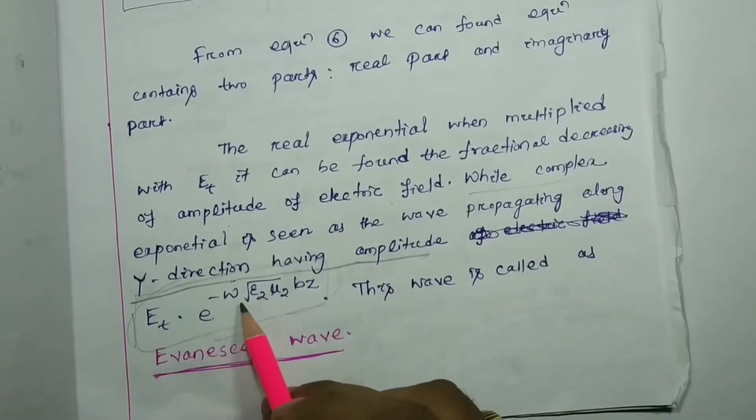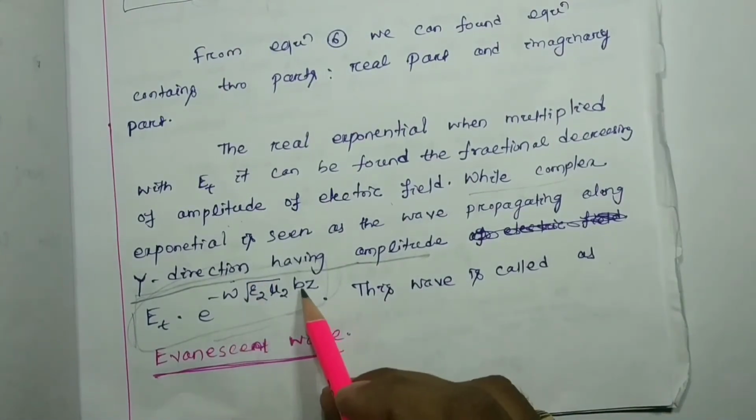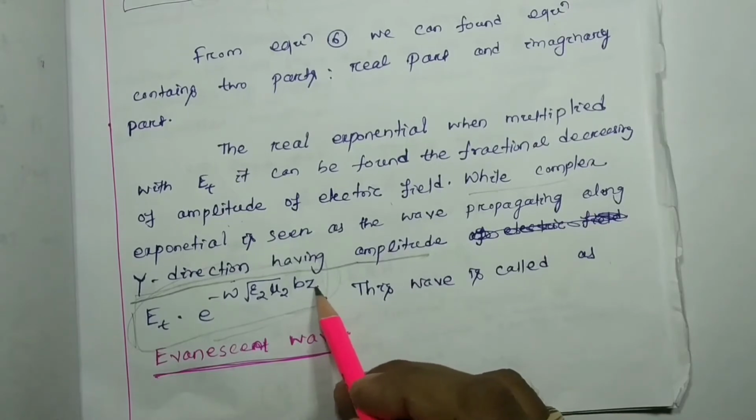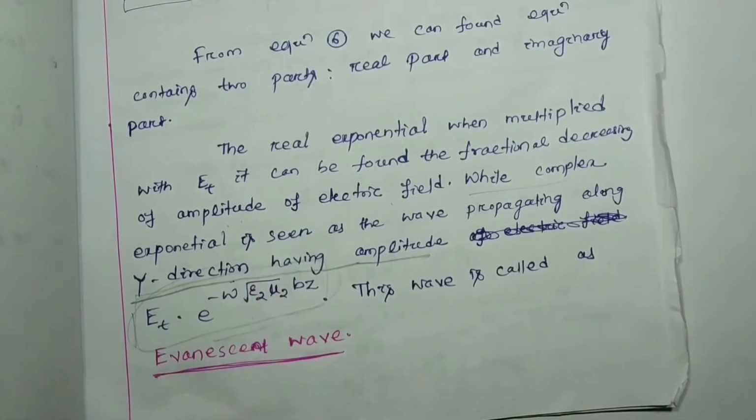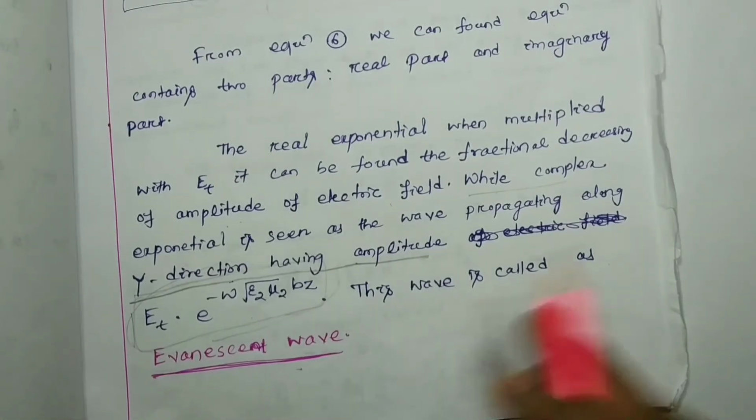E to the power minus some constant into z. As z increases, this whole factor decreases. This wave is called an evanescent wave. Okay.